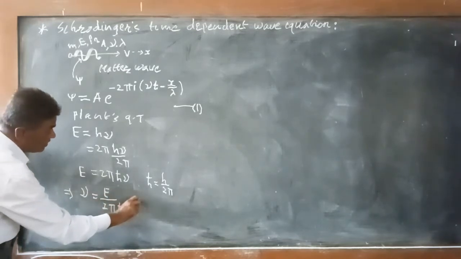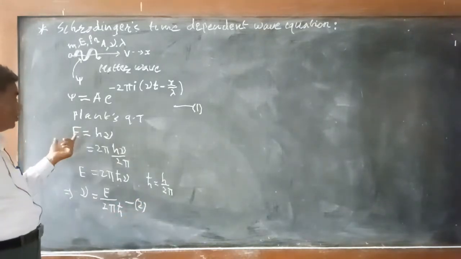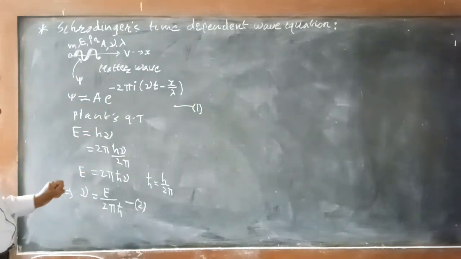Suppose this is equation number 2. According to Planck's quantum theory, we can write this equation.